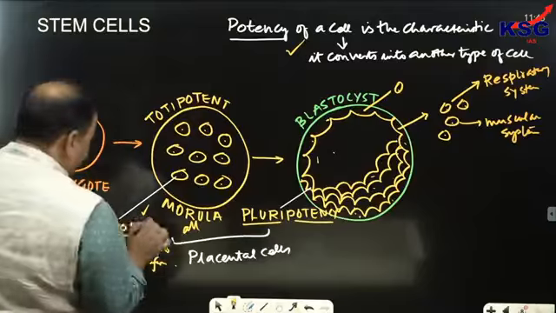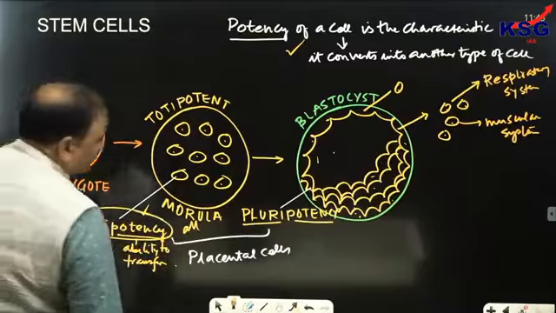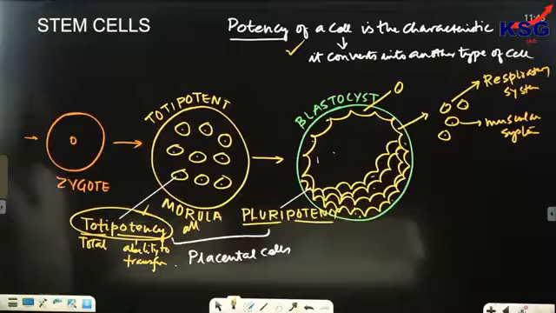So that's called as what? That's called as totipotency. All or total type of cells.